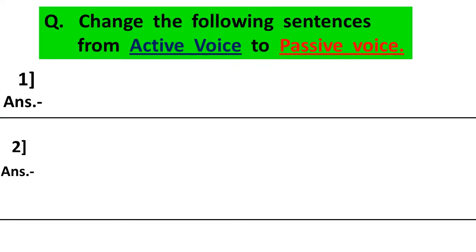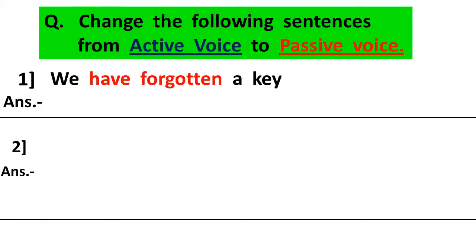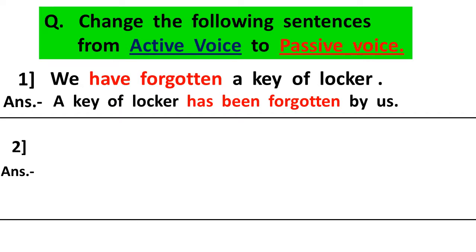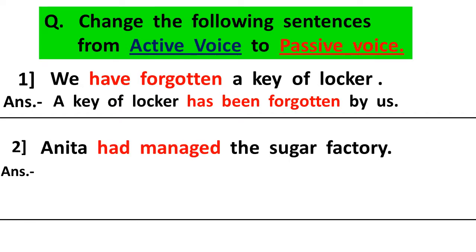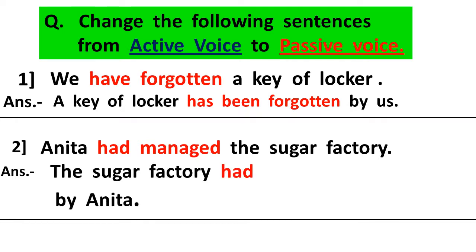Now let's see another example. Change the following sentences from active voice to passive voice. First sentence: we have forgotten a key of locker. Answer: a key of locker has been forgotten by us. Second sentence: Anita had managed the sugar factory. Answer: the sugar factory had been managed by Anita. In this way, we solve more examples. After solving more examples, we will get a perfect understanding of how to change active voice to passive voice. Let's see more examples.